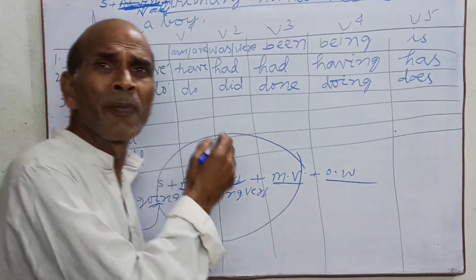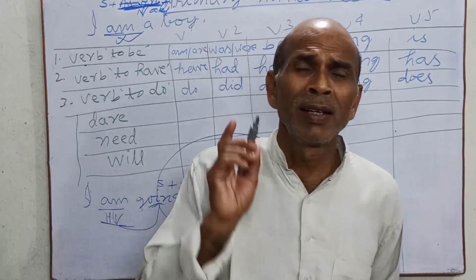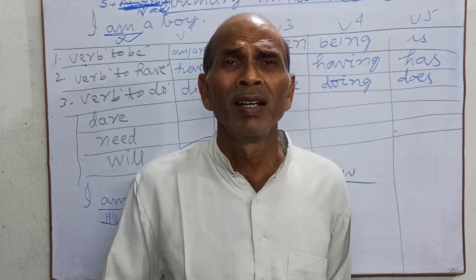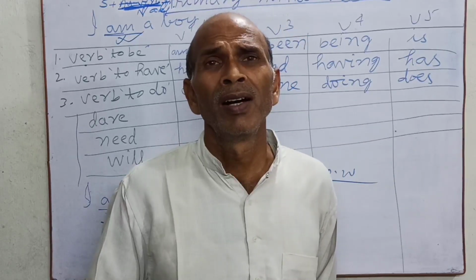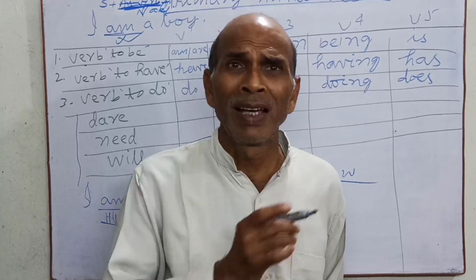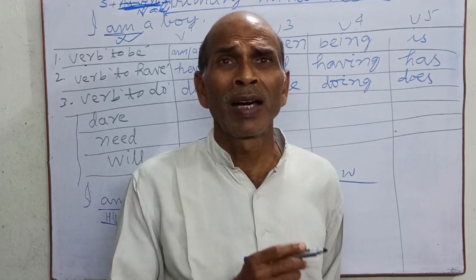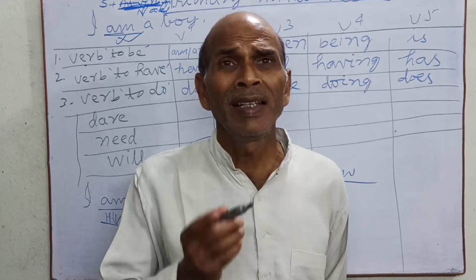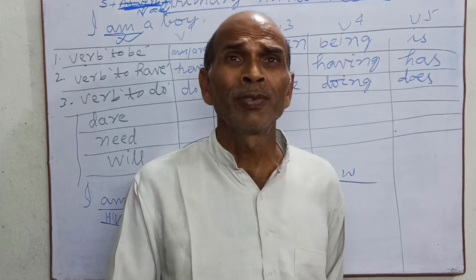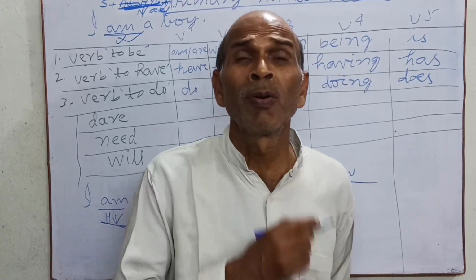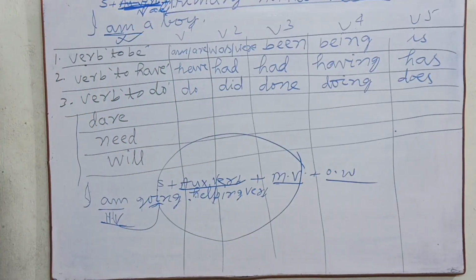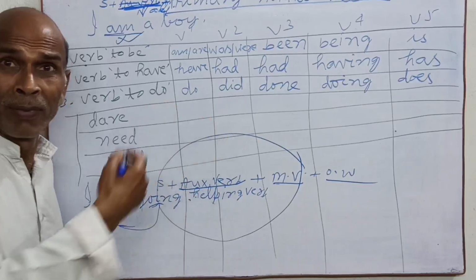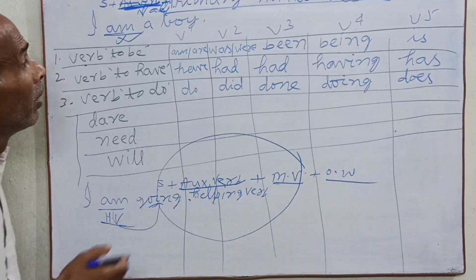So was is your helping verb. Why? Was helps going. He was a doctor: was is main verb, full verb.